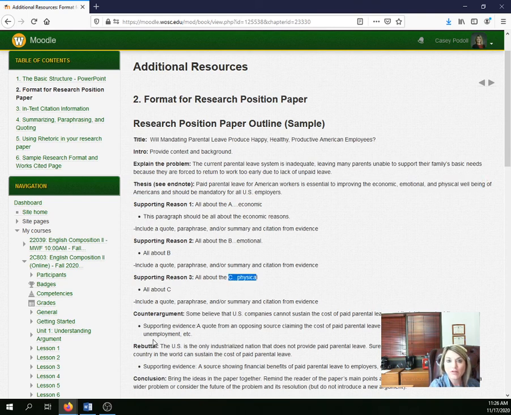next body paragraph, so that's going to be your intro, A, B, and C, and then the fifth body paragraph is going to be your rebuttal, the counter argument, and then you're going to have the conclusion. So you're going to have those 6 paragraphs, and all of those paragraphs need to have sources used within them to back up your claim, to back up your thesis. Make sure that you're following this. If not, I'm going to reference you to this video, and it is going to be a little bit obvious again that you're not watching the videos and the lessons. I can't stress again the importance of watching those and doing those.